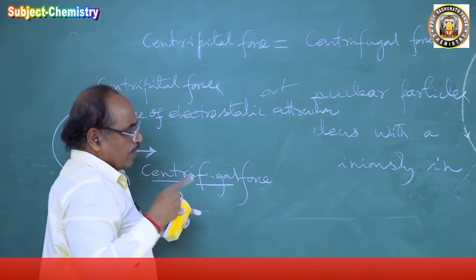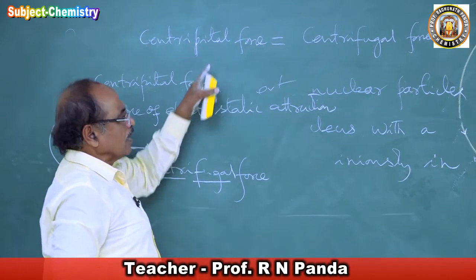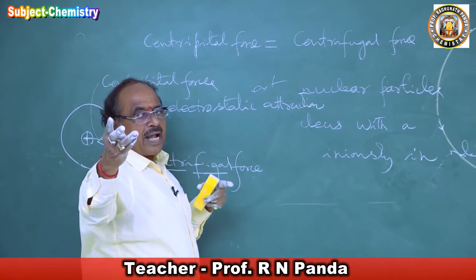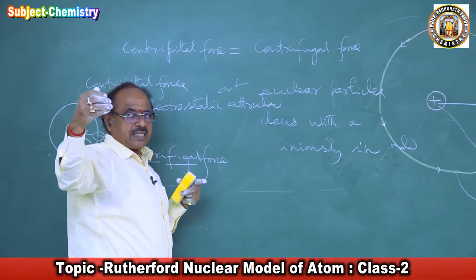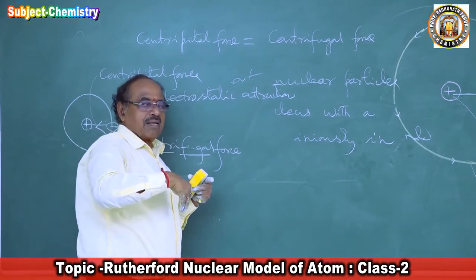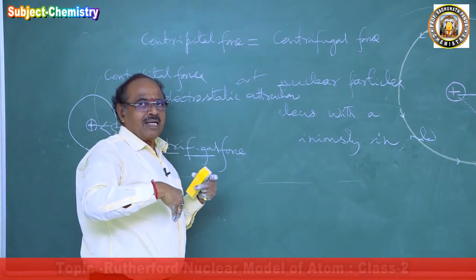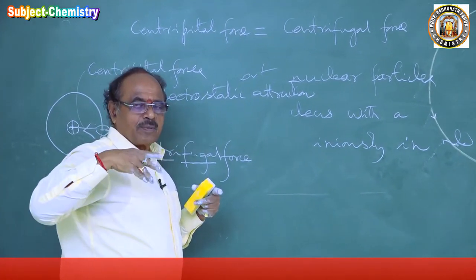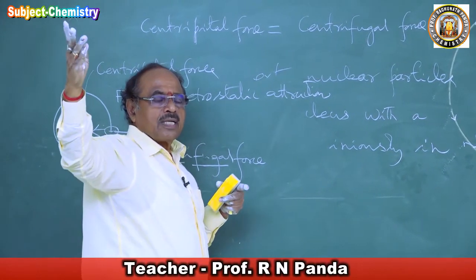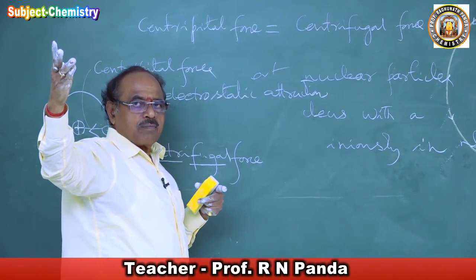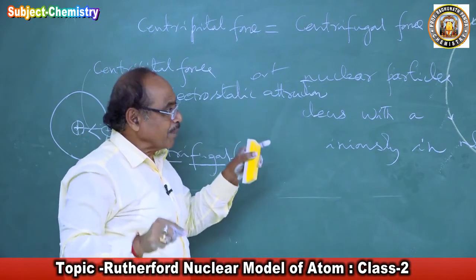Otherwise, if the centrifugal force is more, then the particle will go out, and if the centripetal force is more, then the particle will fall down. But what is happening in the atom?